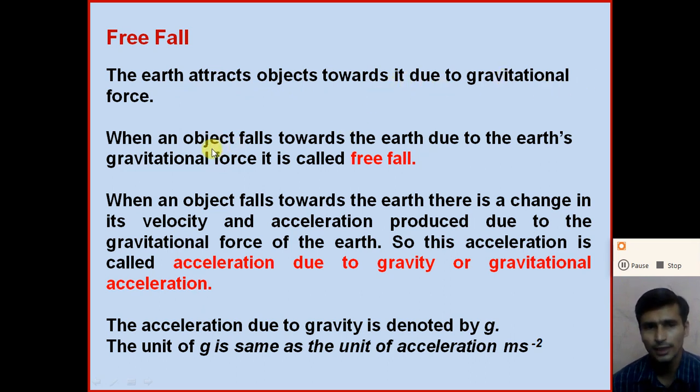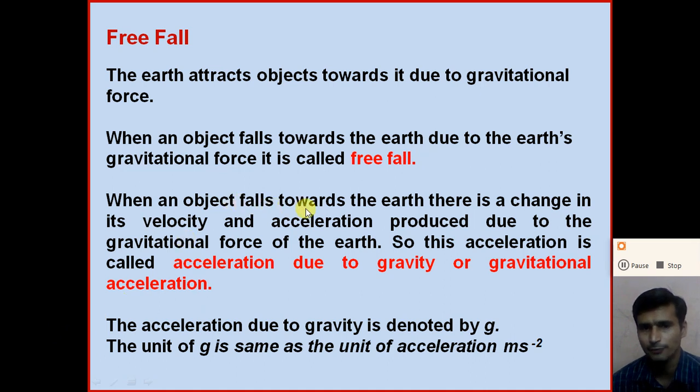Now, when an object falls towards the earth due to the earth's gravitational force, it is called free fall motion, right? So what do we mean by free fall motion? Whenever the object moves under the influence of the earth's gravitational force, the motion of the object is said to be a free fall motion, right?